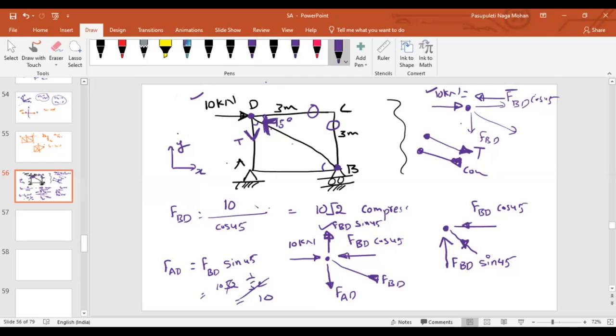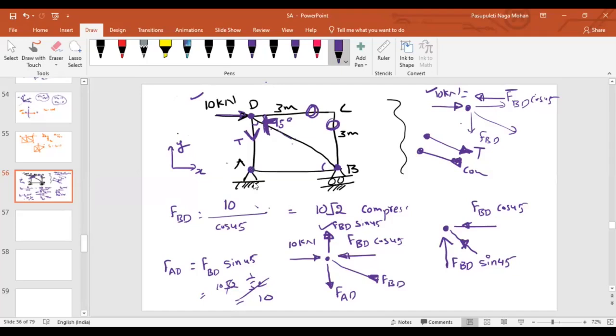If the angles are equal, or you can imagine these two members as zero, forget about them. Imagine you are applying a force like this. Obviously what will happen? This member will be under compression, and as this member is under compression, this member will be under tension. That is how it happens, isn't it? Now, look at this joint, joint A.